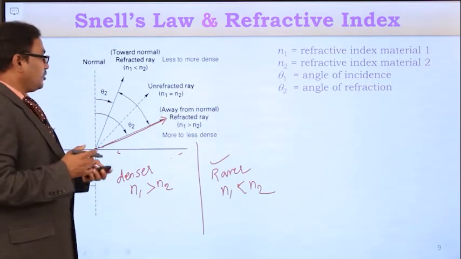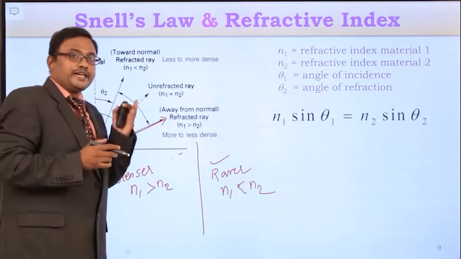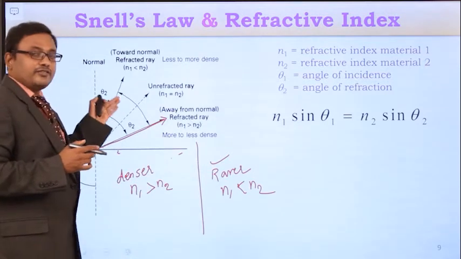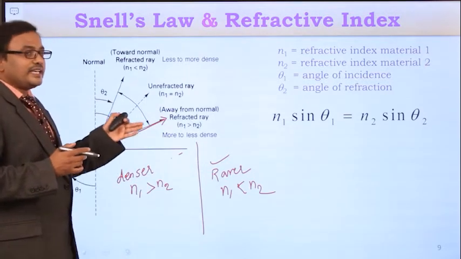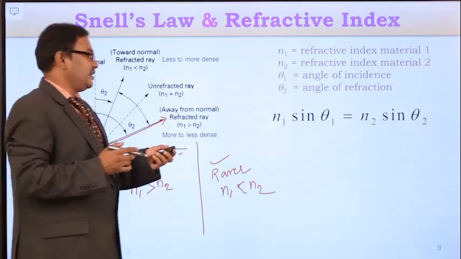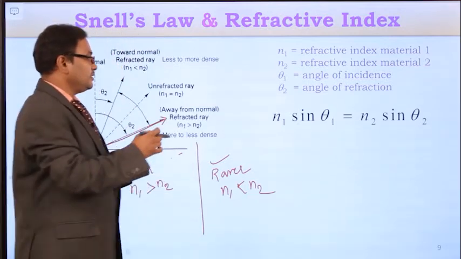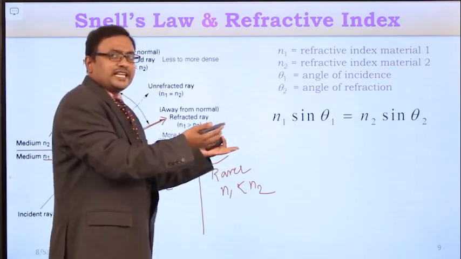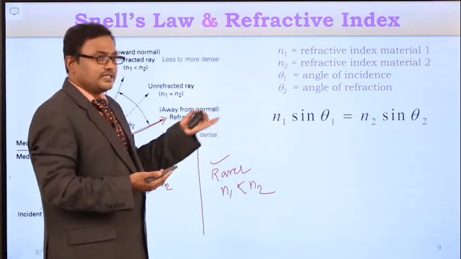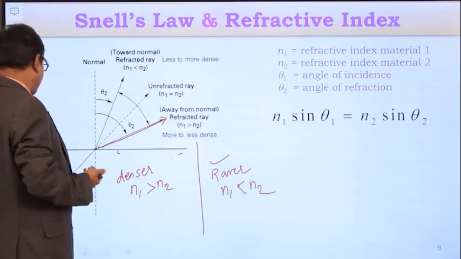So whether light is traveling from a denser medium to a rarer medium or from a rarer medium to a denser medium, irrespective of that, it maintains a constant relation, that is n1 sin theta 1 is equal to n2 sin theta 2. This is nothing but Snell's law, that is sin i by sin r is equal to the refractive index. The same thing. So what is the refractive index of the first medium?